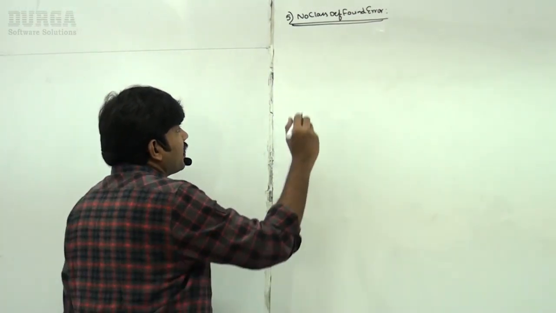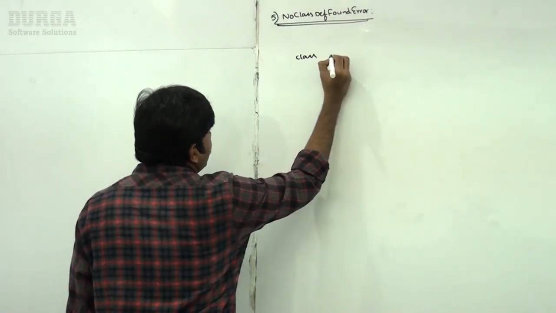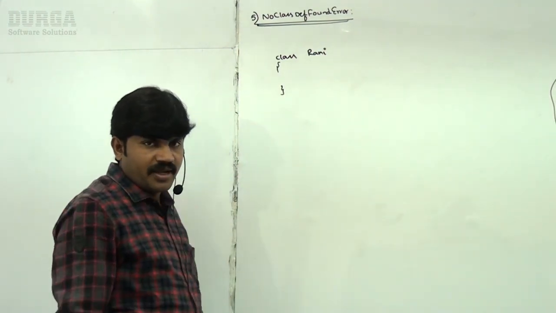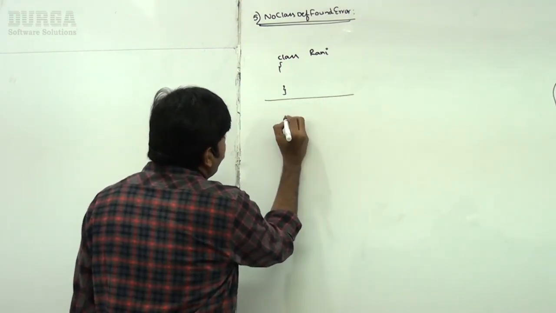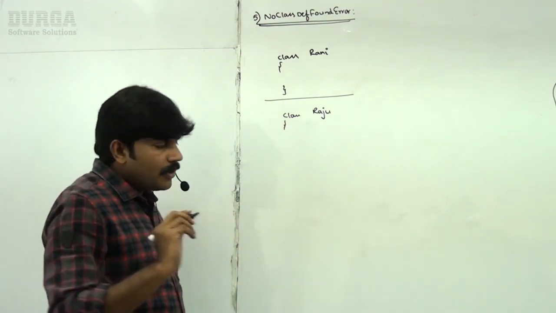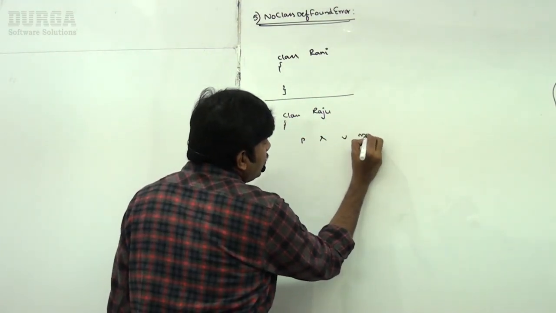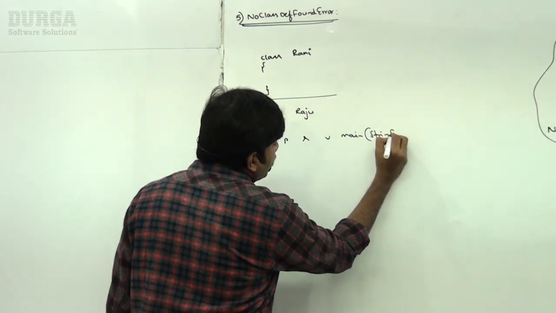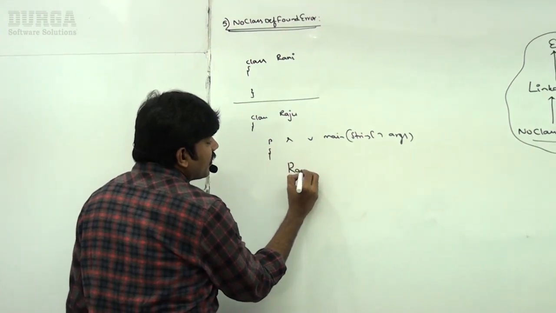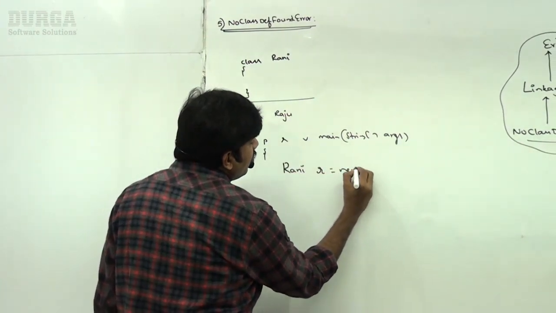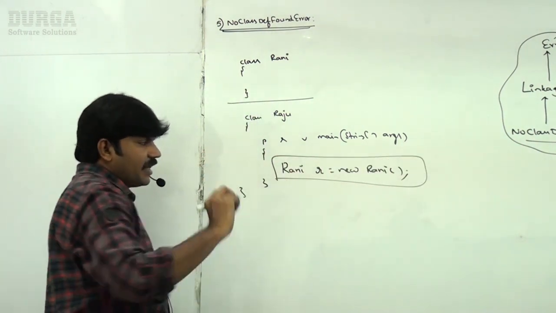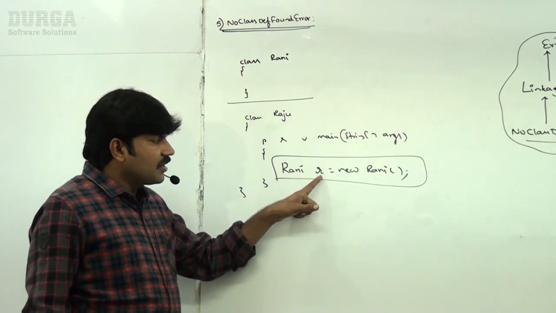Just very simple, sir. I have one class, Rani. Now I have class Raju, with public static void main(String[] args). Here my target is creating an object for the Rani class: Rani r = new Rani().